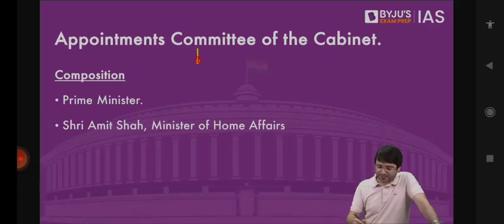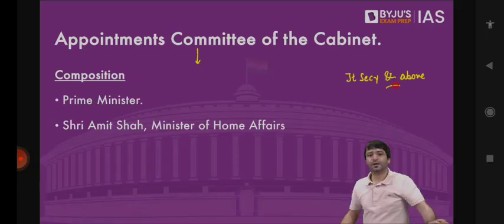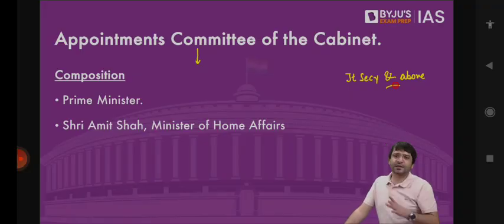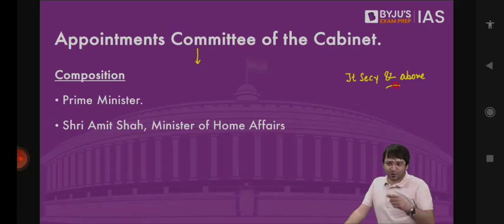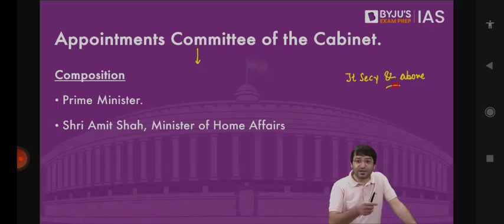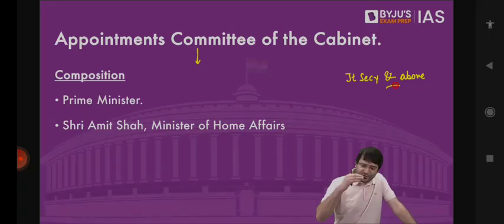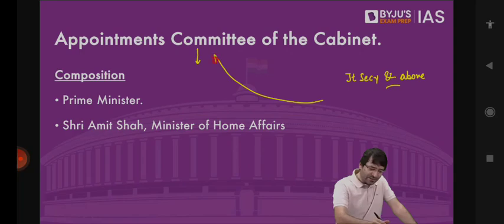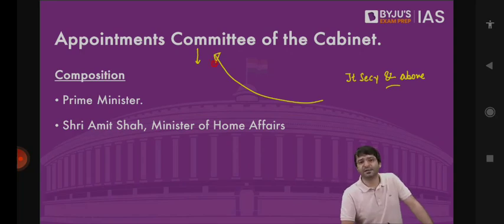What is the purpose? We have to appoint a secretary to a government department. For example, who is going to be Secretary of Department of Economic Affairs? Who is going to be the Secretary of Department of Expenditure? Who is going to be the Home Secretary? Who is going to be the Cabinet Secretary? Who is going to be the Foreign Secretary? All these appointments at the central level of Joint Secretary and above, that is decided by this committee known as the Appointments Committee of the Cabinet, which is headed by the Prime Minister, and Home Minister is the other minister.